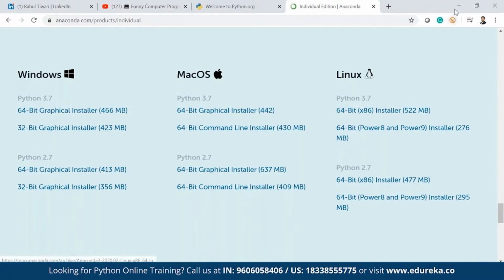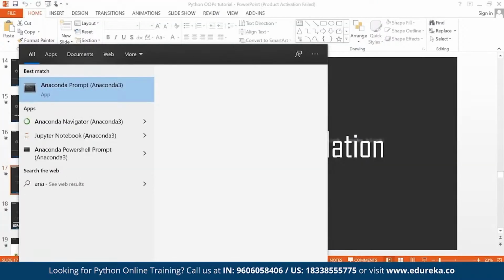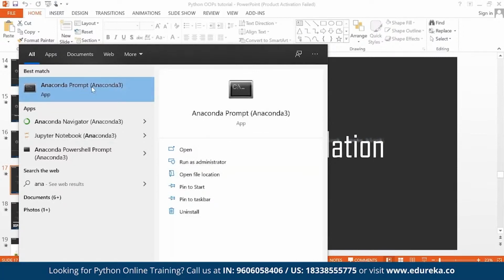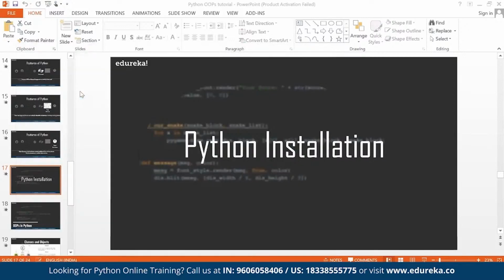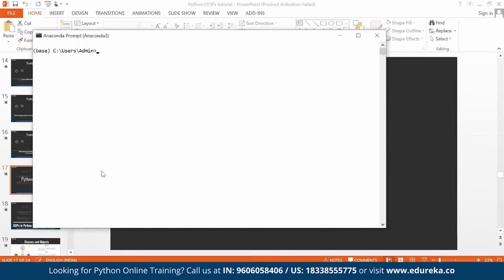Once you download that, you just have to search for Anaconda. You see there are two options coming in: Anaconda Prompt, which is nothing but a command prompt, and Anaconda Navigator, where you can launch graphical user interfaces like Jupyter Notebook and Spyder. We are going to use Jupyter Notebook for this class. If I go to Anaconda Prompt, this is nothing but a command prompt.